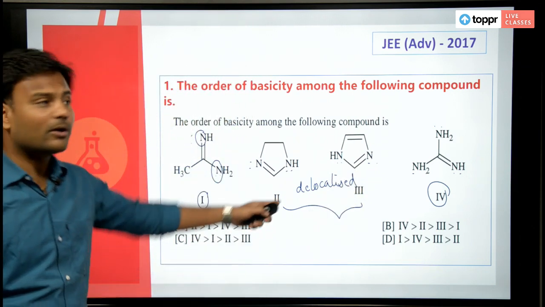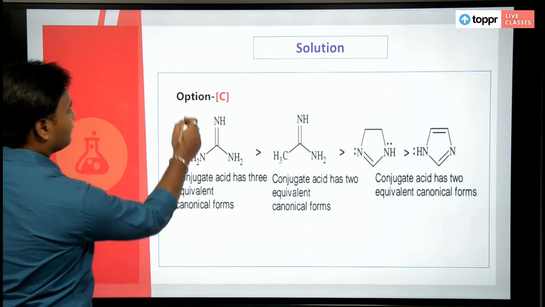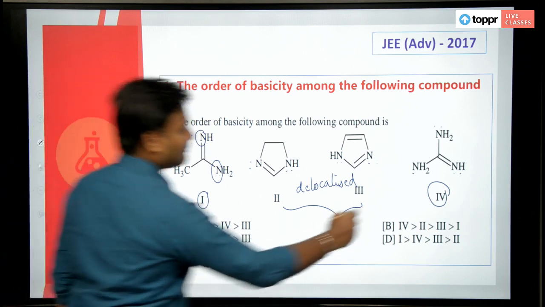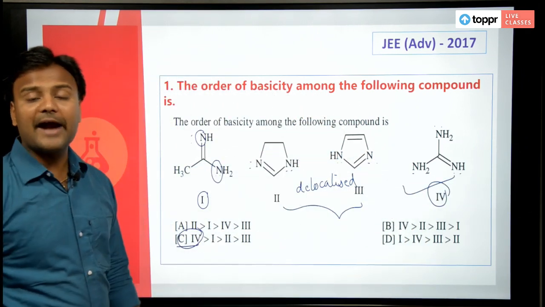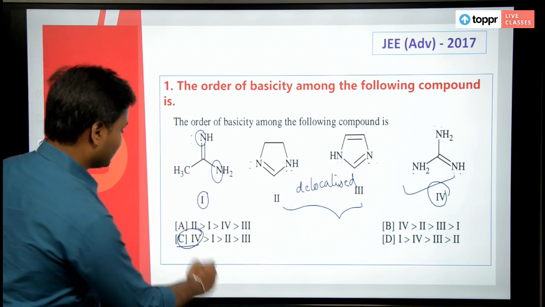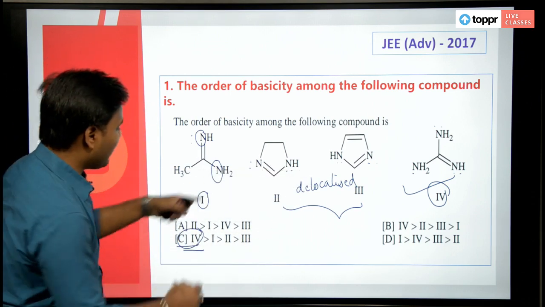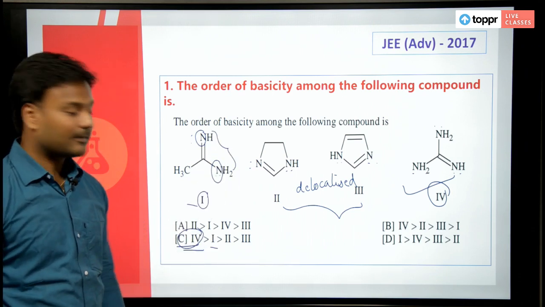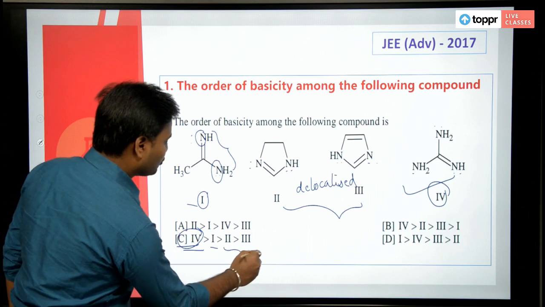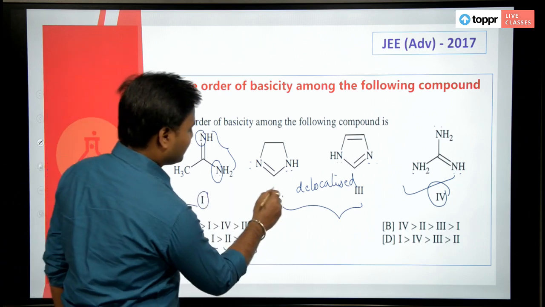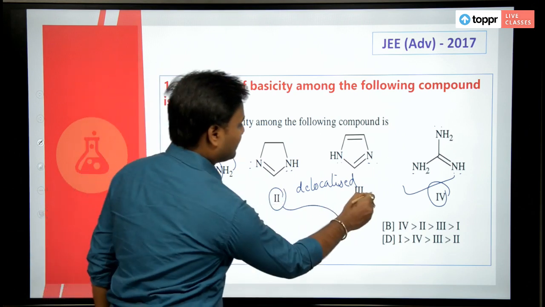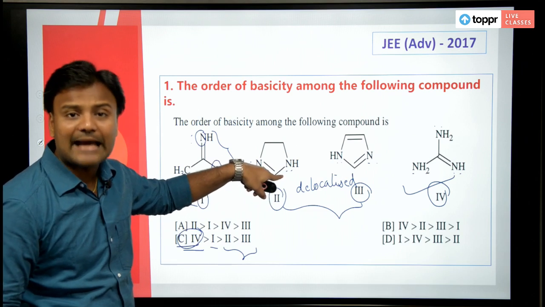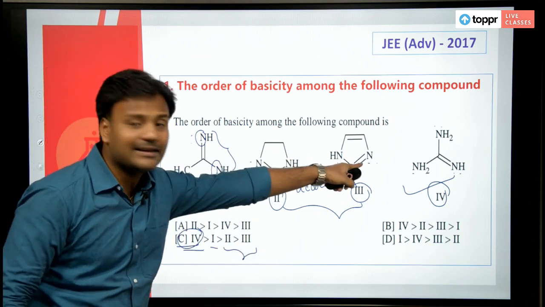If you look at the order of basicity for these compounds, this compound, due to the presence of more nitrogens, has 3 nitrogens. The next is 1, where you have 2 nitrogens. Then you have 2 and 3, this one and this one. Why? Because this is aliphatic in nature, whereas this is aromatic in nature.